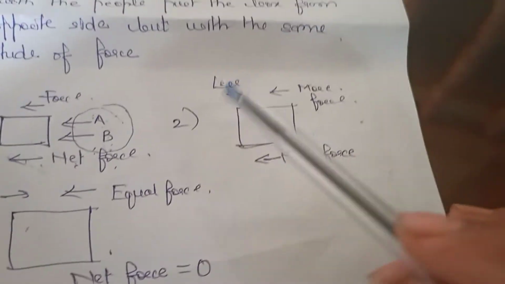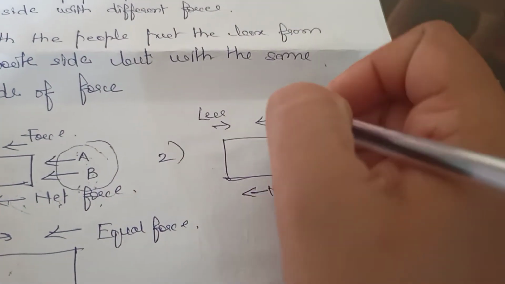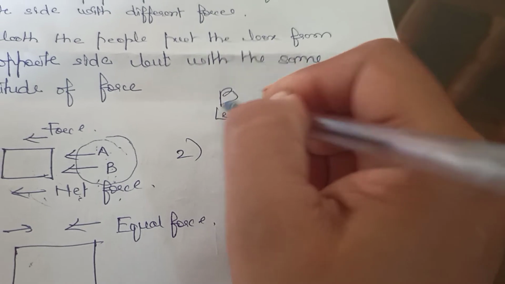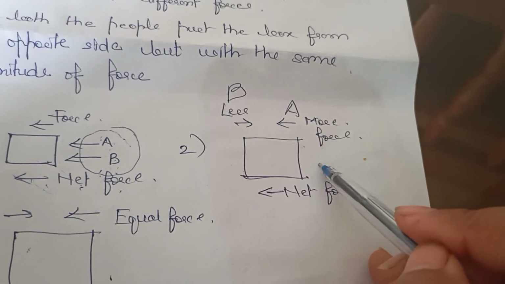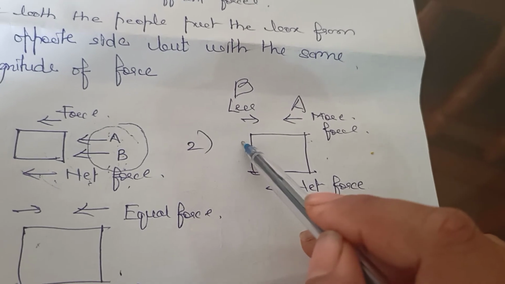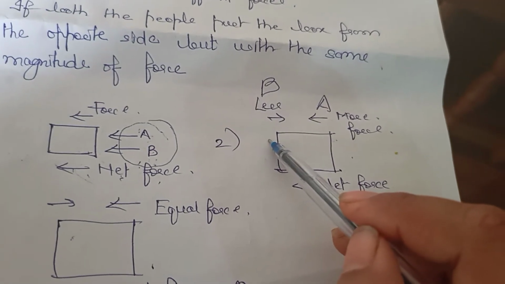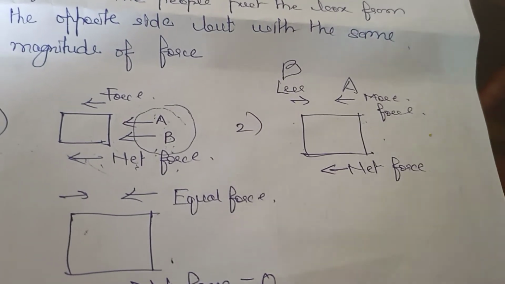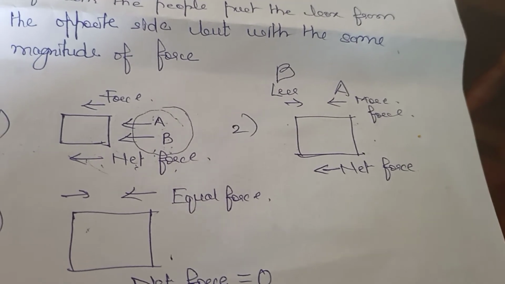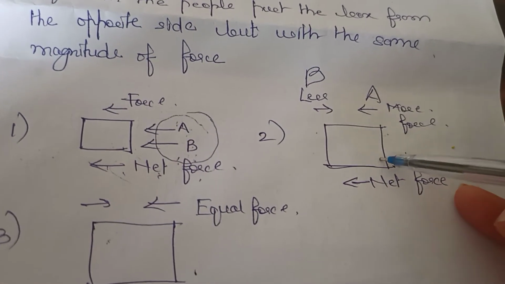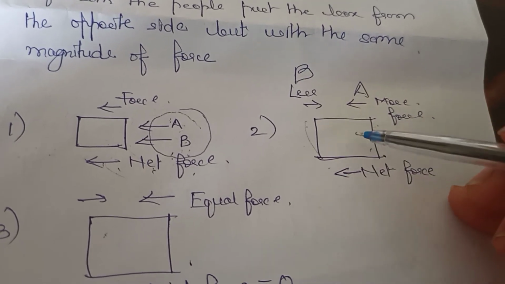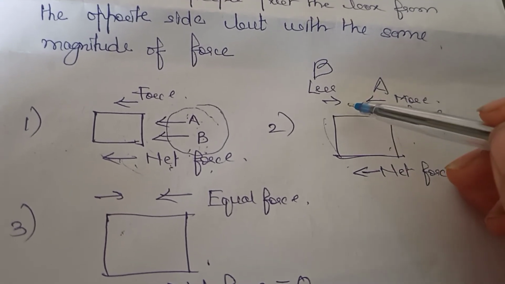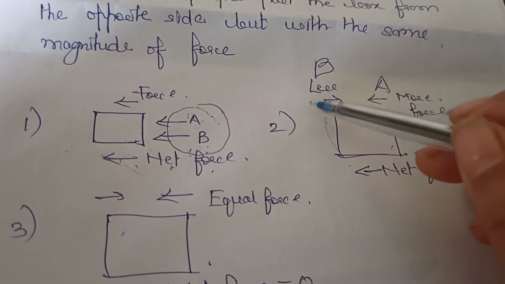Opposite sides with different forces, that means here person A is applying force from this side and B is applying force from that side. Now A is applying more force and B is applying less force. Similarly, in the game tug of war, we pull the rope from both sides. You know this game. The side where the force is more will be the winner. Same way here, this is a box lying on a floor. In which direction will it move? Where the force applied is more. Like A is applying more force on this side and less force on the other side.